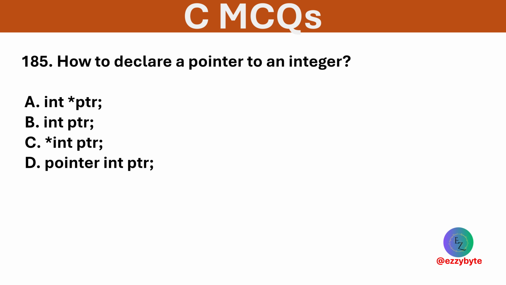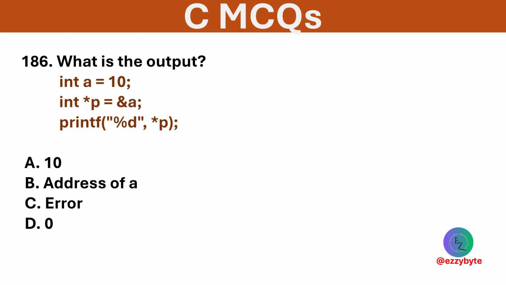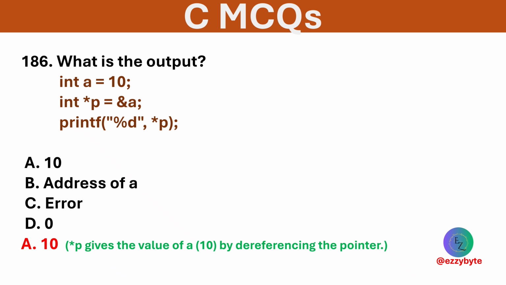How to declare a pointer to an integer? Options are given below. Option A is correct syntax for declaring an integer pointer. What is the output of the following? Options are 10, address of A, error, and 0. Option A is correct. Pointer P gives the value at the address, which is 10.